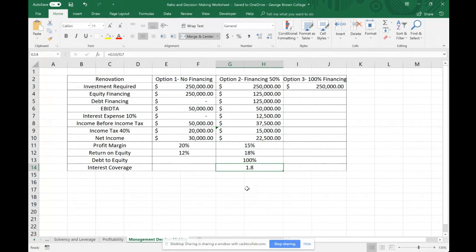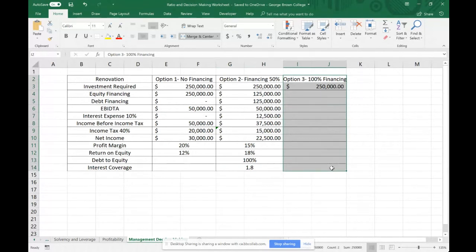This is good. And considering we're looking at this as a standalone project, it does not include the income of other activities. So this is us renovating a restaurant. This isn't including the income that we would get from the rest of the restaurant, just the income that we would get from the renovation. Okay, so let's look at option number 3.